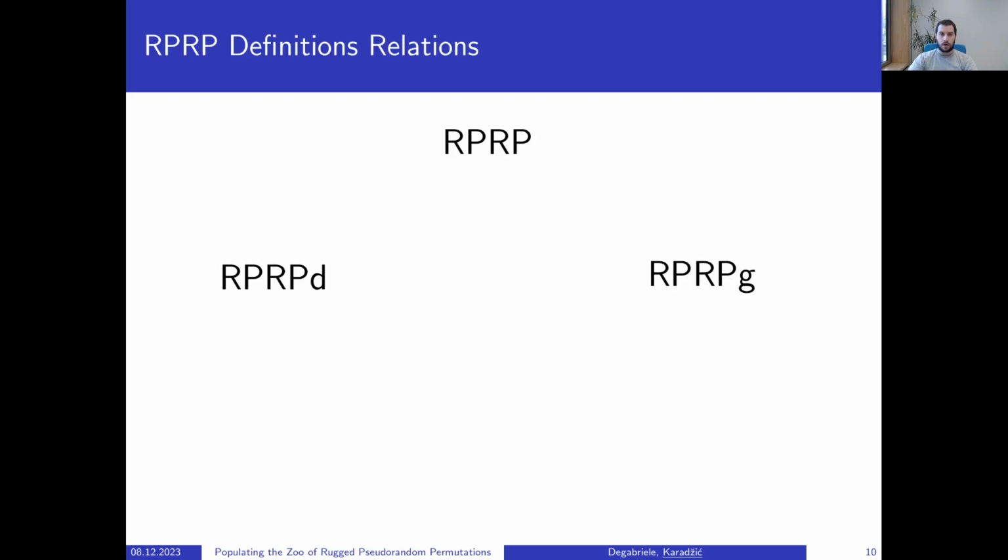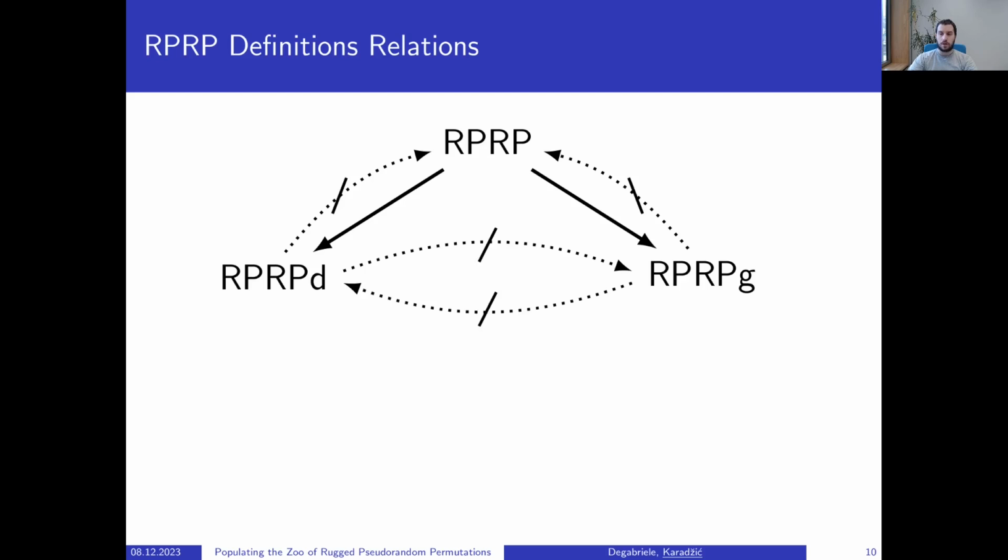We then studied the relations between the original notion and the two new notions, and showed that the RPRP notion is strictly stronger than both the RPRP-D and RPRP-G notions, and the RPRP-D and RPRP-G notions are incomparable, meaning there exists a construction that satisfies one notion but not the other. By introducing these new notions, RPRP-D and RPRP-G, we minimize requirements for every application, and in addition, because RPRP-D and RPRP-G are weaker than the RPRP notion, we also opened avenues for new constructions.